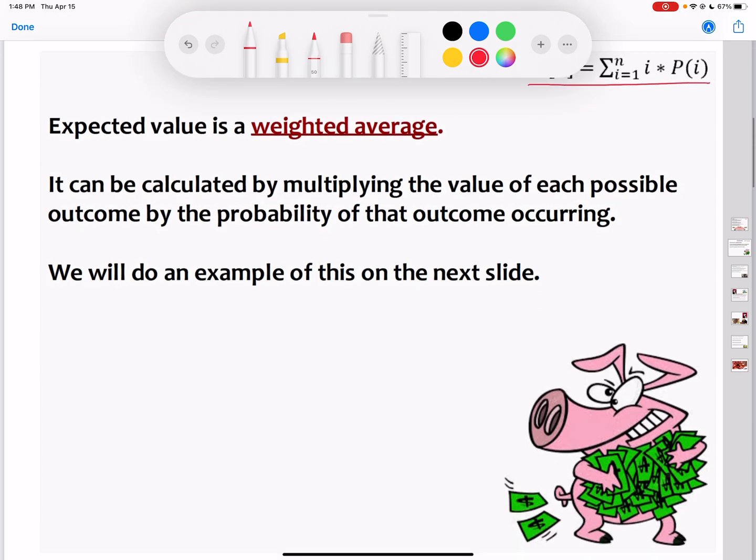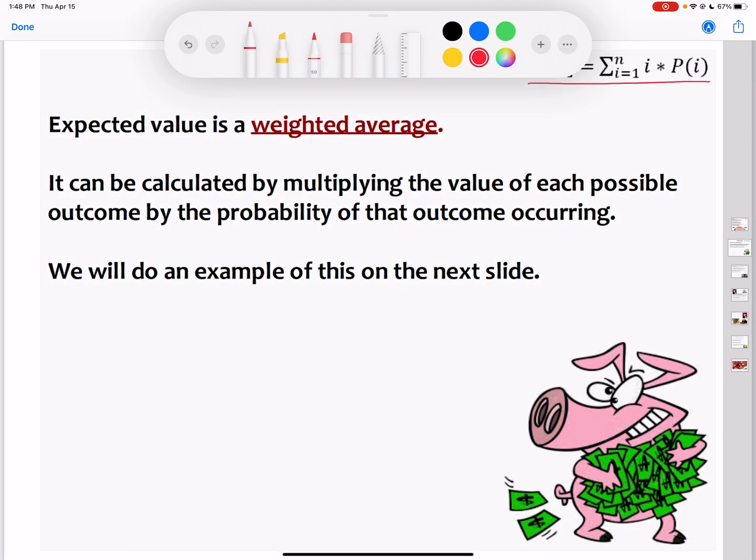So let's just say you have a 10% chance to get a 5, and a 90% chance to get a 10. I'm taking the probability as a decimal, multiplying it by the potential outcome, and then that is my expected value when I add them together.